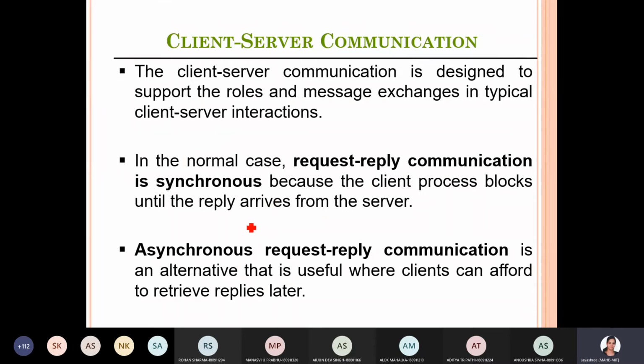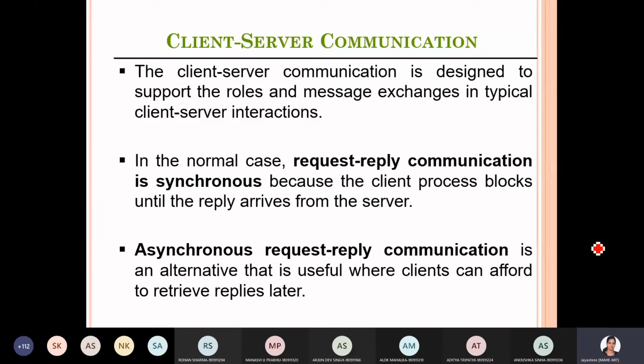So there is a synchronous communication between client and server, because the client will not send any other request, or it will block the complete process, until it gets the reply from the server. There are cases where that is not required. The client may be down, so that it cannot receive any response from the server.